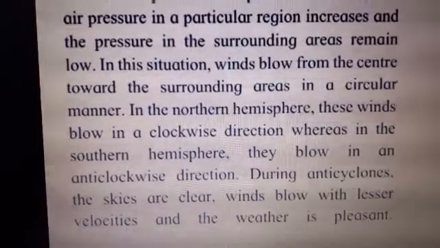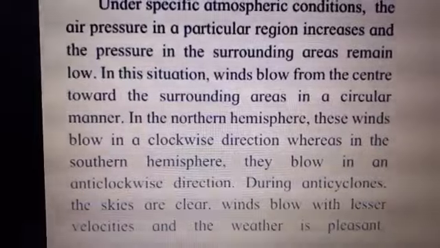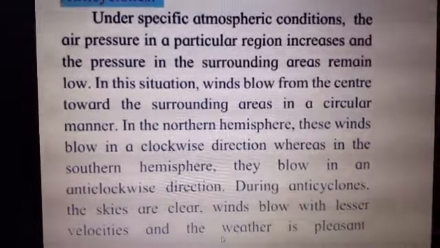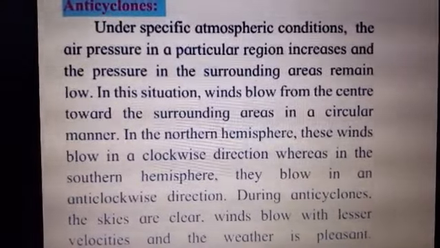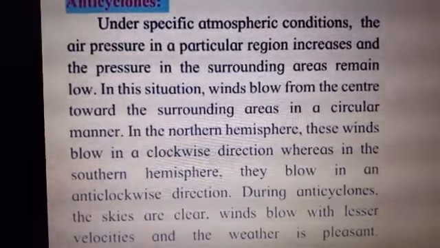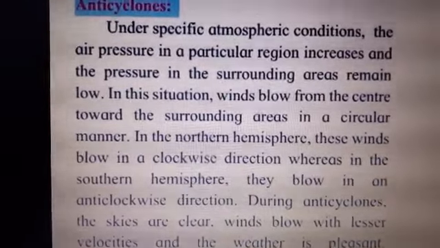That means winds blow, the sky stays clear, but the speed of the wind is very less and the weather is pleasant. So we do not find the effect of the cyclonic condition here, which we find in the cyclones. Now anticyclone is what? Anticyclone is cool and calm, skies are not cloudy, winds blow with a lesser speed, and the weather is very, very pleasant.